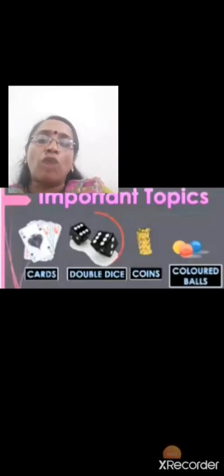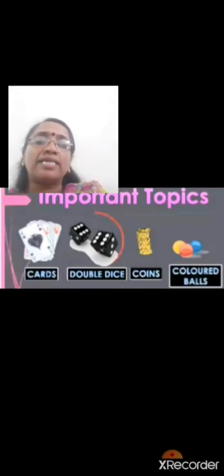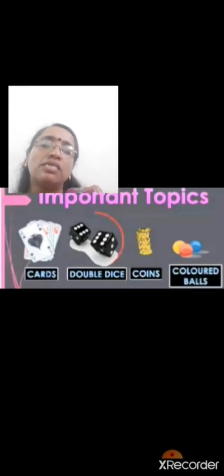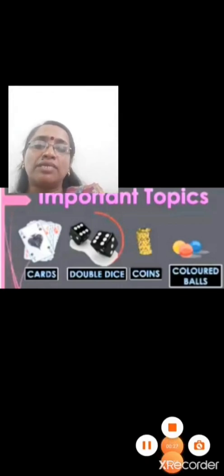The important topics you are going to study in this chapter: problems based on cards, problems based on dice, single dice as well as double dice, then problems based on coins, 1 coin, 2 coins or 3 coins, then picking up colored balls from baskets. So these are the important topics you are going to study in this chapter.